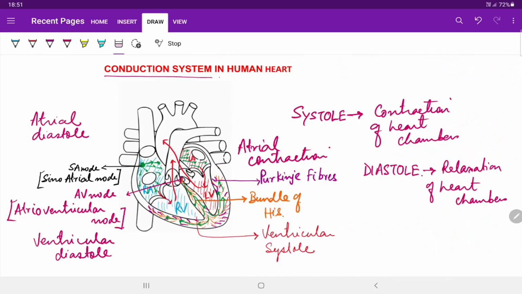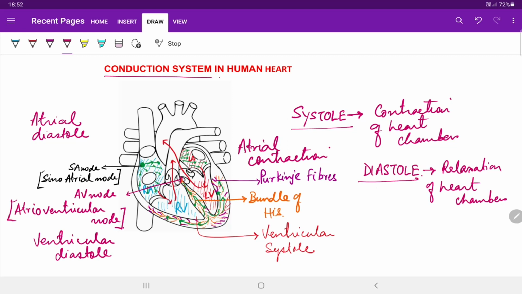So in this manner we have seen how our conduction system of the heart helps in the proper functioning of the heart, proper contraction and relaxation of the heart chambers, and what are the terms associated with the process of contractions and relaxations. So we have learnt two new terms over here, systole and diastole.